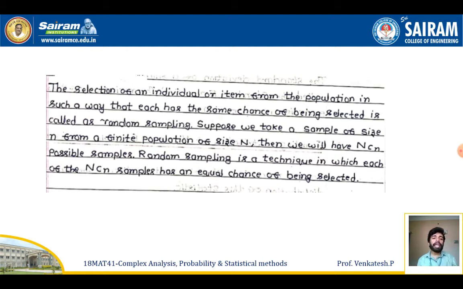Suppose I take a sample of size small n from a finite population of size capital N. Then I will have NCn samples. Choosing a sample of size small n from the finite population capital N, I will always have NCn samples with me. Random sampling is a technique in which each of the NCn samples has an equal chance of being selected.